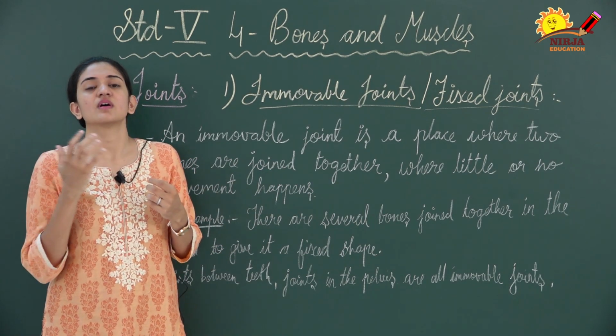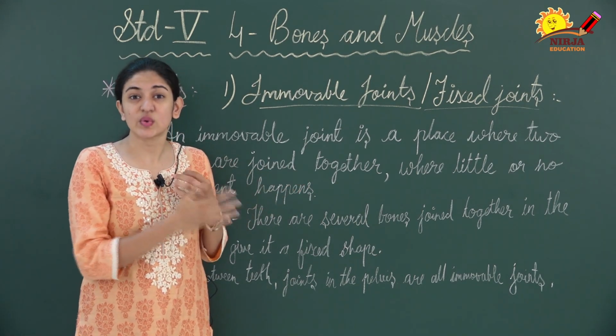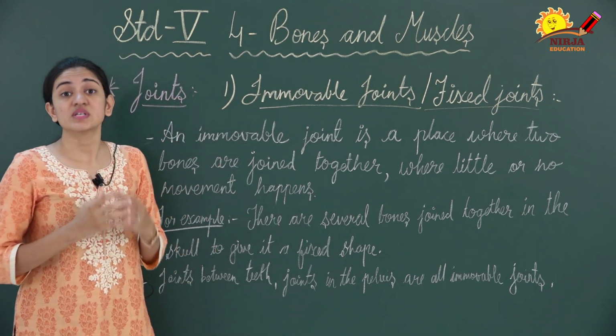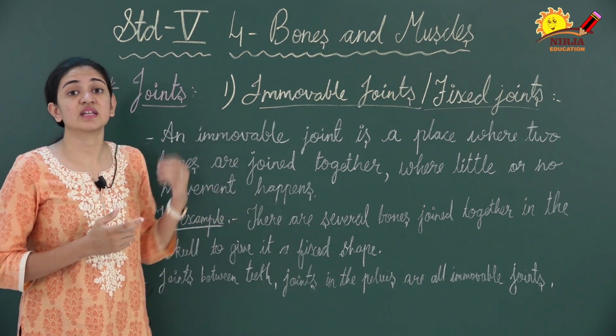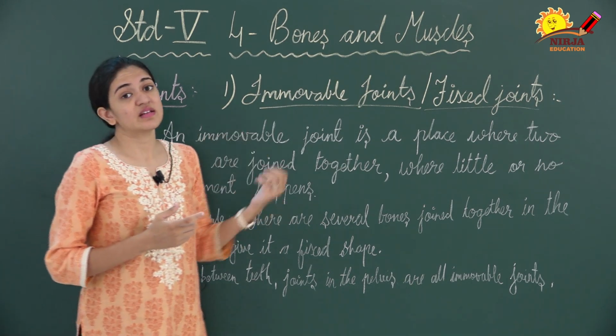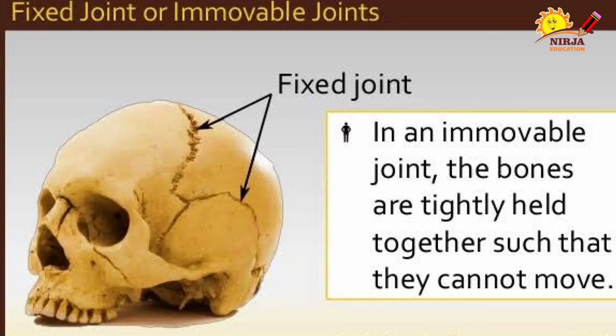So whenever we hit our head or have some type of accident, our bone doesn't break that easily. Why? Because of these spaces and the cartilage and ligaments present with these bones, right? So this is all about immovable or fixed joints.